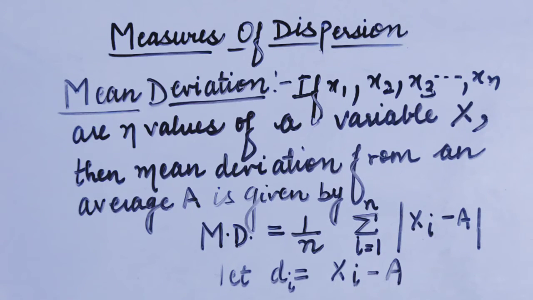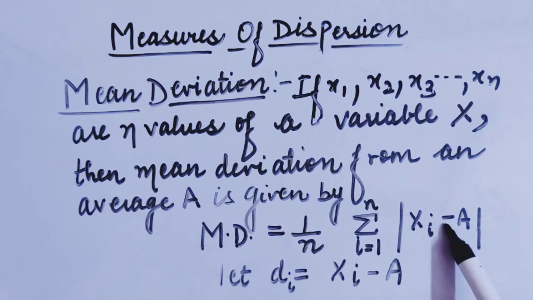What will we do first? We will take the deviations from the average. So we will do x minus A; we subtract the average A from each and every observation. The average can be the median, and it can be the arithmetic mean as well. So this is the formula to calculate mean deviation.